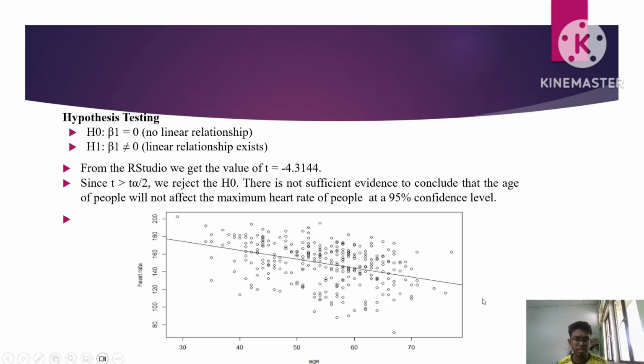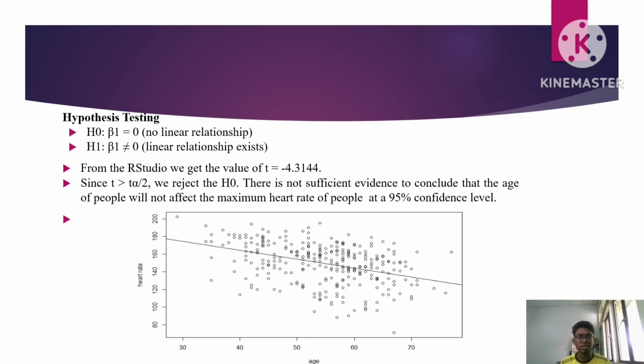And then finally, for the hypothesis testing, H null is beta 1 is equal to 0, no linear relationship. And H1 is beta 1 is not equal to 0, linear relationship exists. So from R Studio, we get the value of t is equal to negative 4.3144.